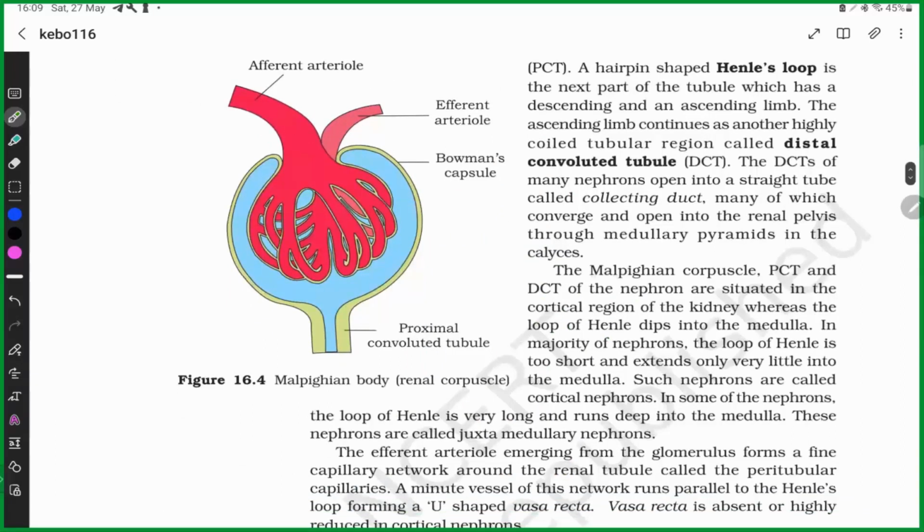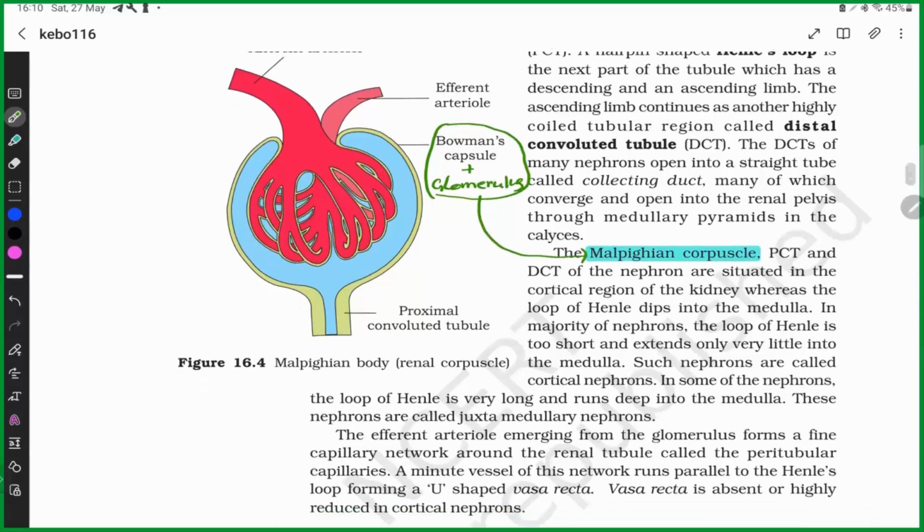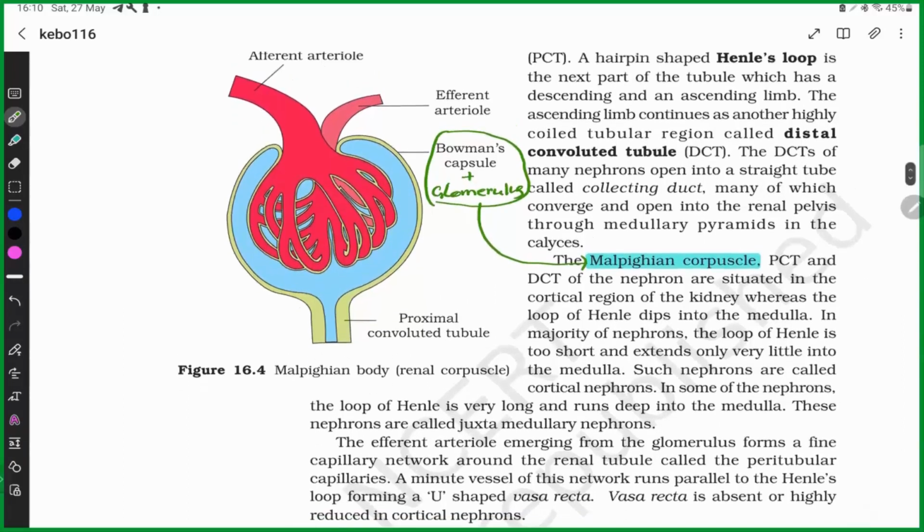Now you can see here, you can ask me what is Malpighian corpuscle. Malpighian corpuscle is nothing but the collection of glomerulus and Bowman's capsule. So Bowman's capsule plus glomerulus is equal to the Malpighian corpuscle. Among the structures, the Malpighian corpuscle, PCT and DCT are situated in the cortex of the kidney. PCT means proximal convoluted tubule and DCT means distal convoluted tubule. Whereas the Henle's loop is situated in the medulla.